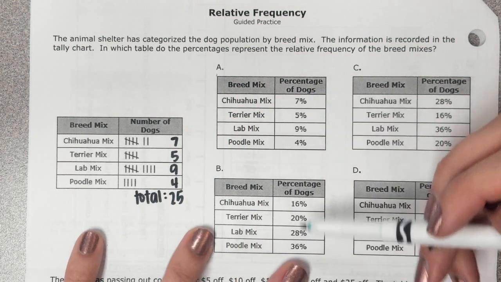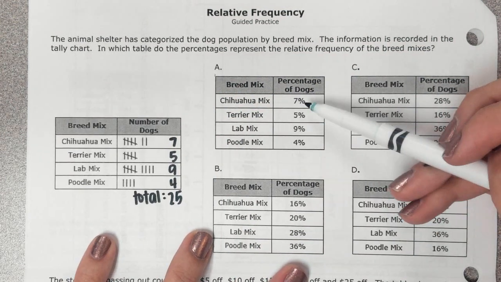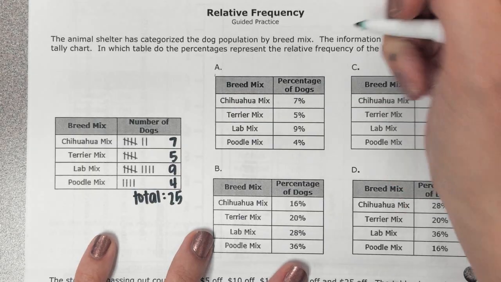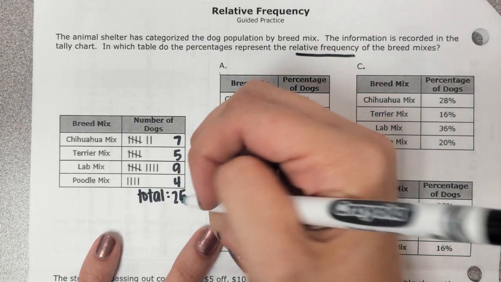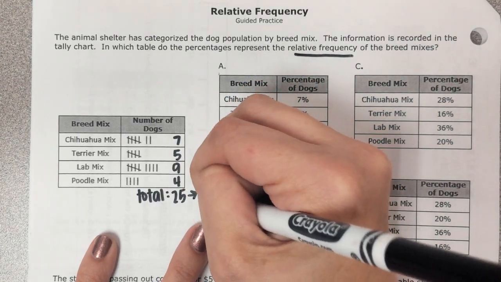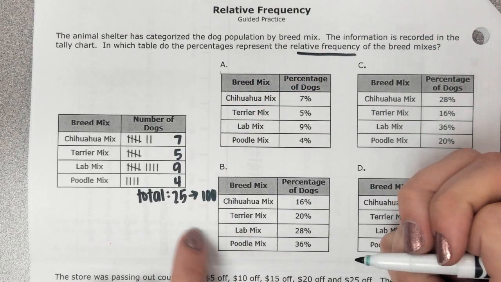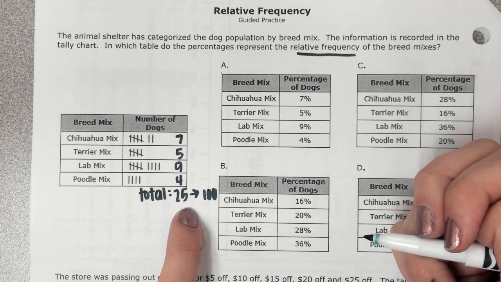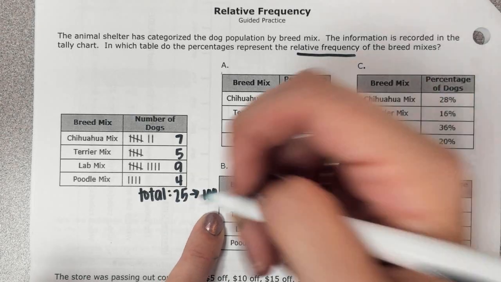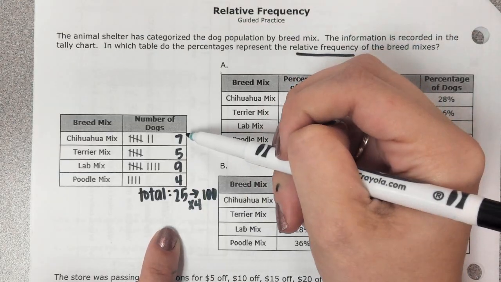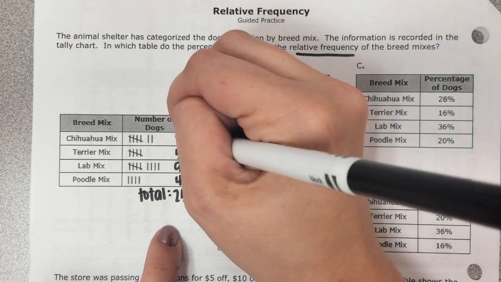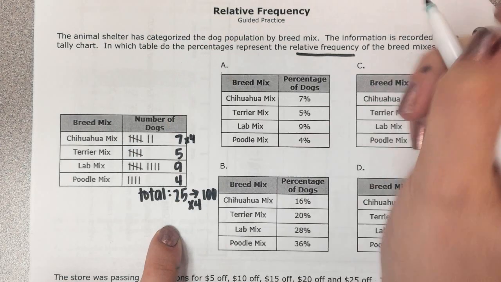But when I look at all of my answer choices, they have percents after them, which means we're finding the relative frequency. And remember, we know that percent means out of 100. So I need to figure out, what do I do to 25 to get to 100? Hopefully we remember from the front, which was times 4, which means I need to take all of these numbers and multiply them times 4.